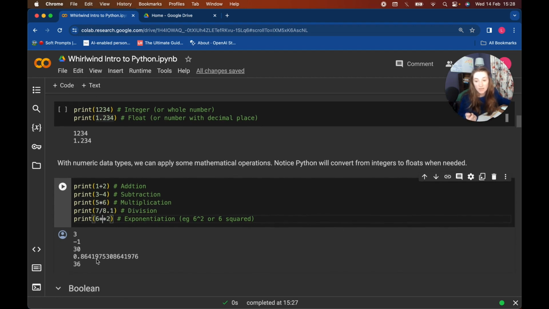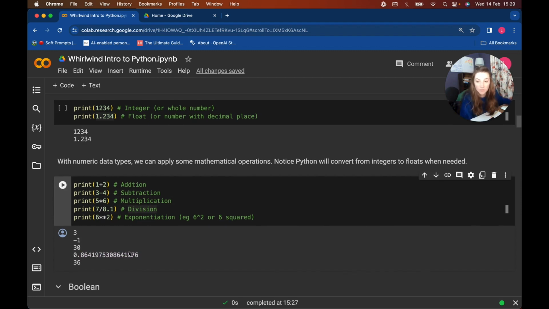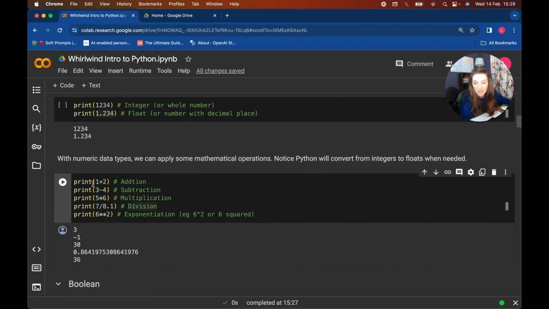So you can see here, these being output as every line but this fourth line is using integers. The output remains as an integer, but because this one is using a float, we also get a float out, a very long float out. So things can change between integers and floats when needed. So these are just numbers. You can see that they are a slightly different green color than the comments, but we can see when they're numbers.